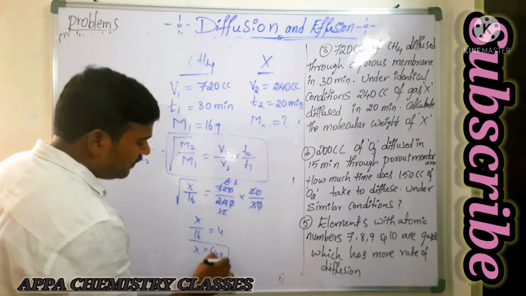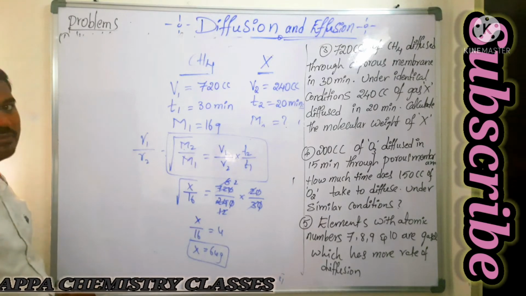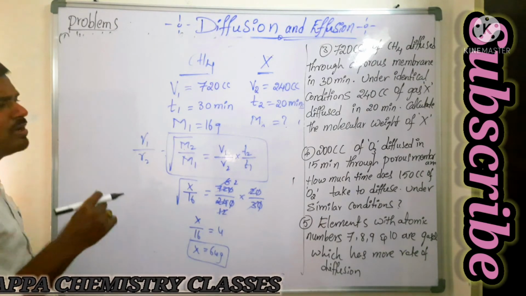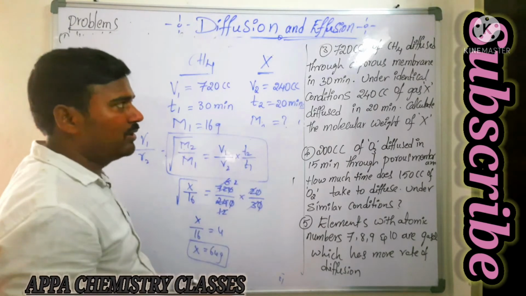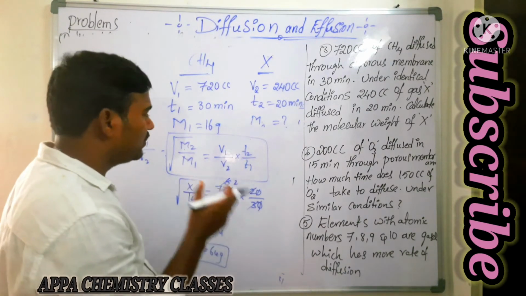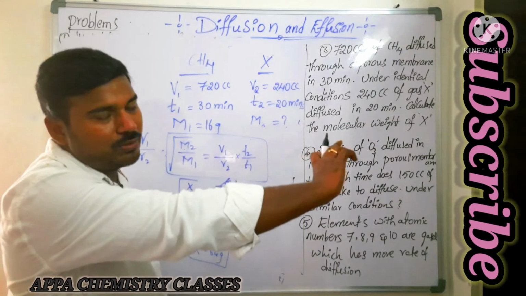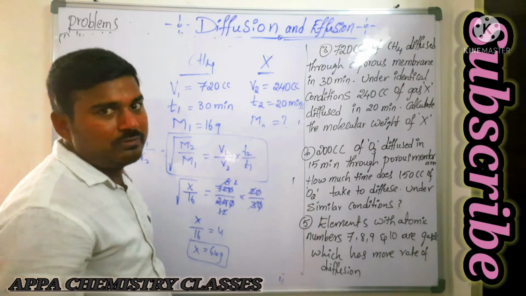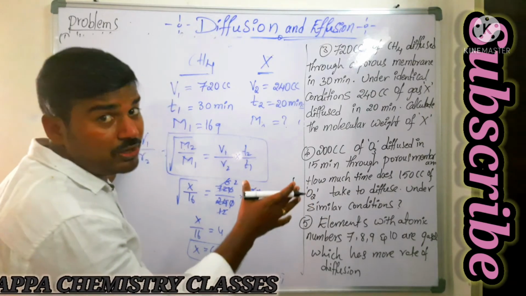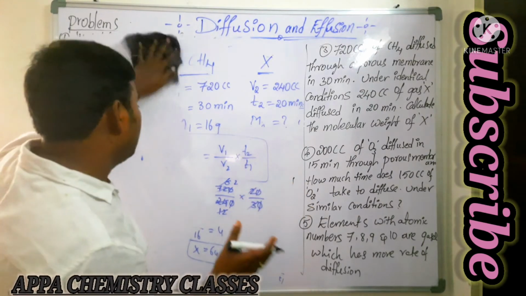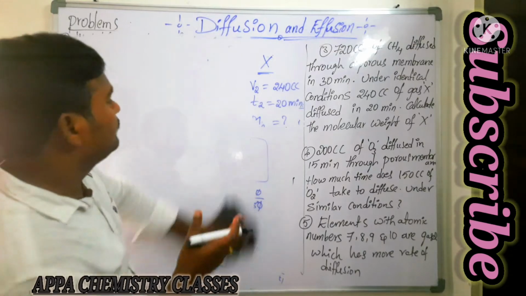So what is the molecular weight of the unknown gas? It is 64 grams. Is that clear? That is the way you need to calculate. First you need to write in proper manner. After that you take the relation from whatever formula I had given from Graham's law of diffusion. Next one we are going to see the fourth question. I think you have understood this one. Next one. So fourth question.